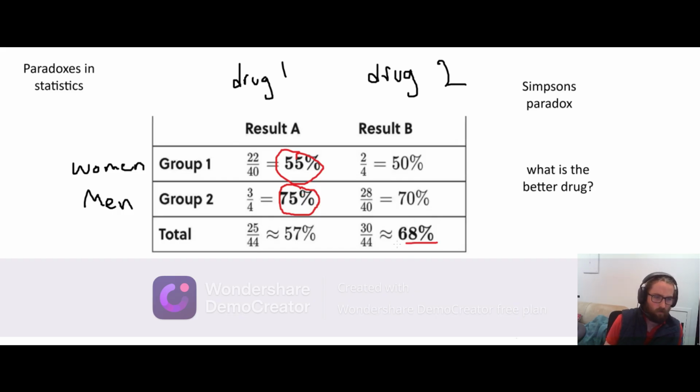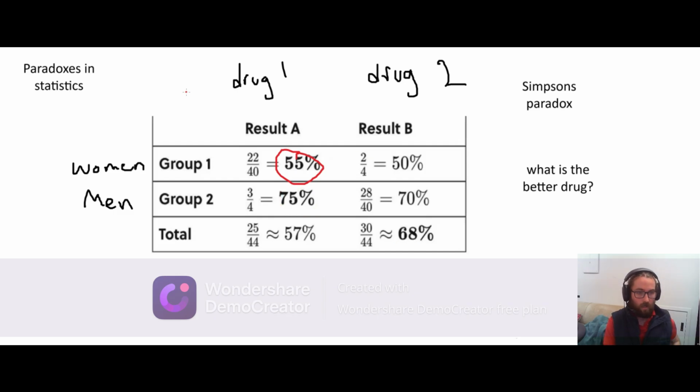So even though drug B worked out better overall, I think that because women and men are different, and maybe they respond differently to the drugs, on average obviously, I'm more compelled by this separation of the data to say drug 1 was better.